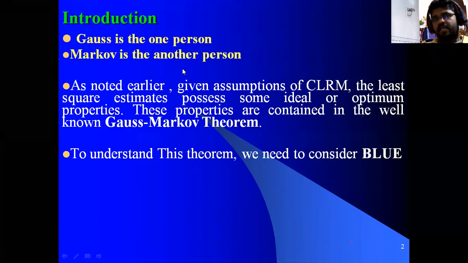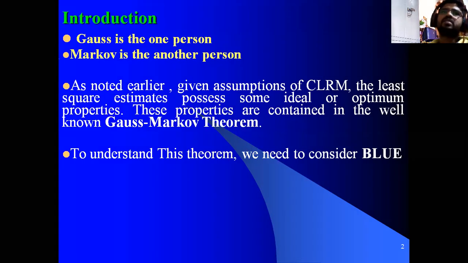As I pointed out, given the assumptions of the classical linear regression model, the CLRM, the least squares estimates, that is the OLS method, possess some ideal and optimum properties. When we are doing OLS methods, we need to follow certain assumptions and properties. These properties are contained in the well-known Gauss-Markov theorem.